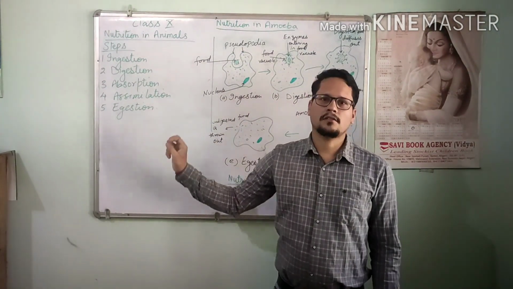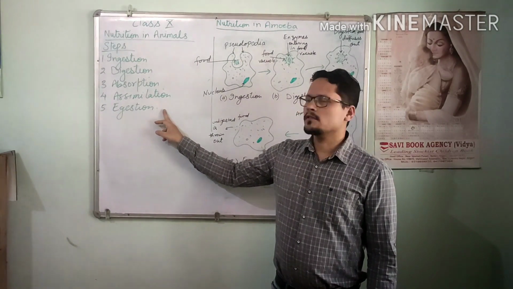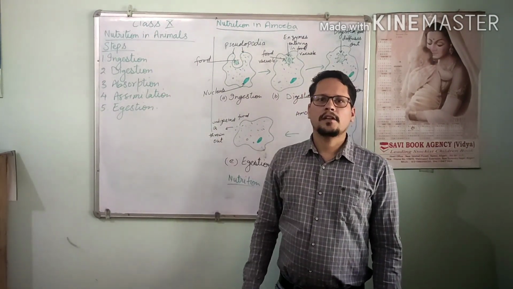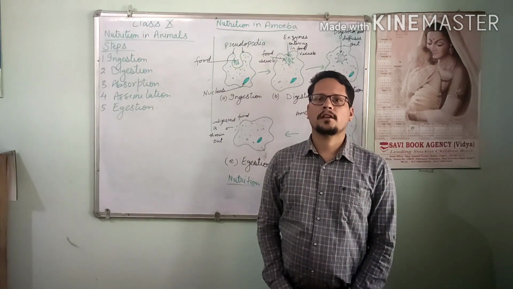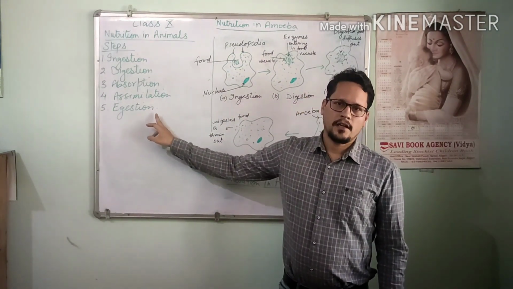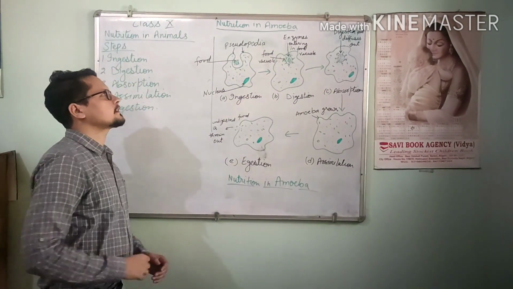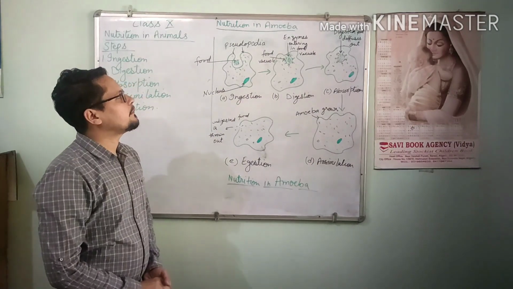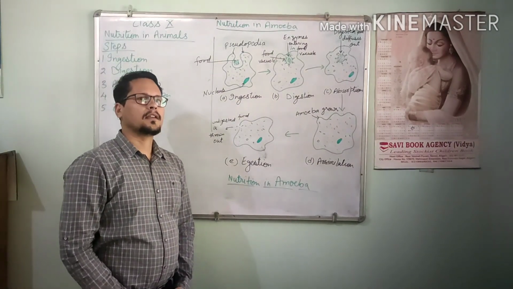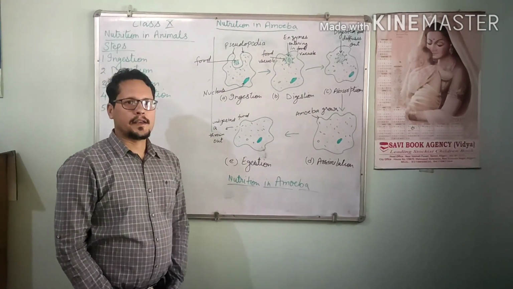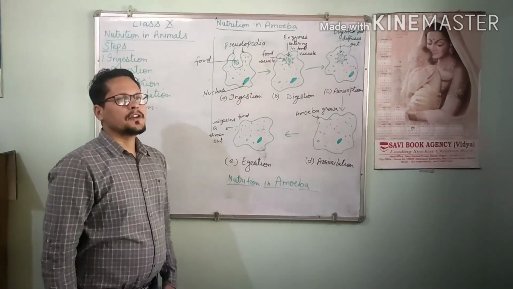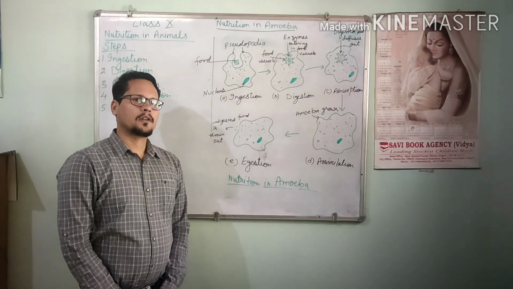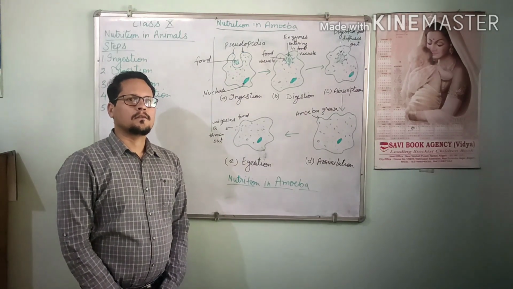After the assimilation, the undigested food which has separated after the process of digestion needs to be thrown out from the body, and this process is called egestion. We will discuss nutrition in amoeba. We have chosen amoeba for nutrition because amoeba is a very simple animal and it is a unicellular organism. It does not have distinct body organs for several functions.